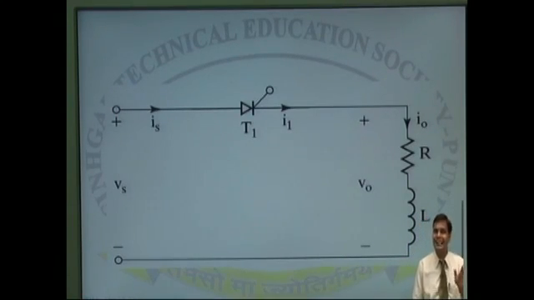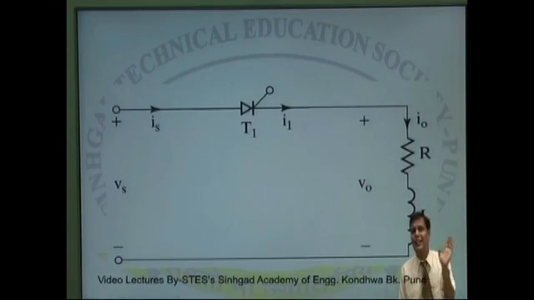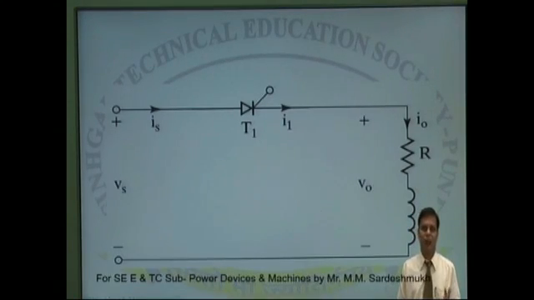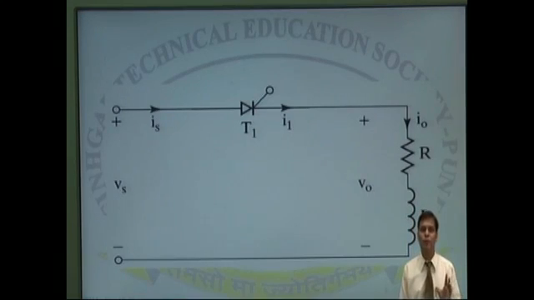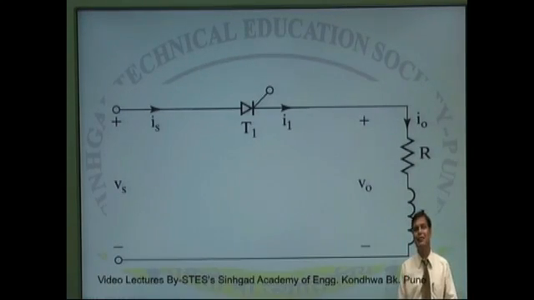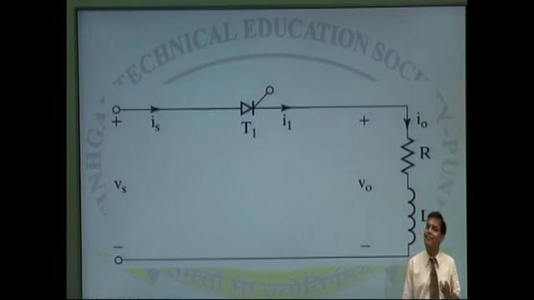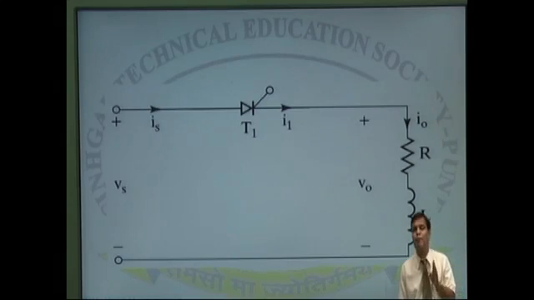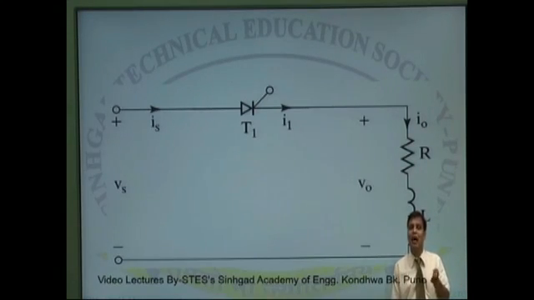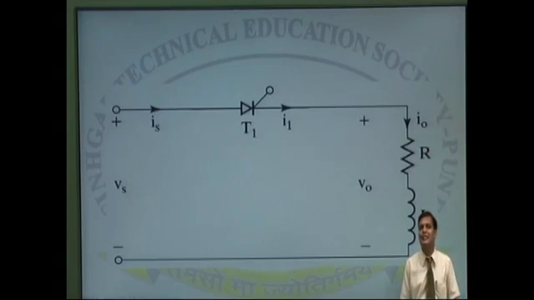A resistor does not store any charge across it. But when the load is inductive, it will store some energy during the forward bias, and it will retain it when the voltage reverses, and it may keep the thyristor on even after phase reversal of the voltage. That is what happens in case of inductive load.